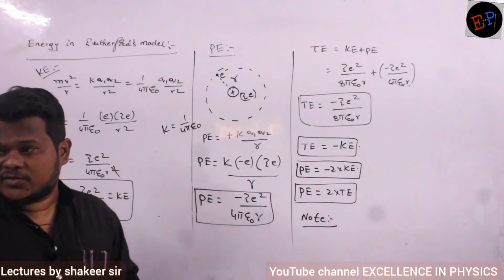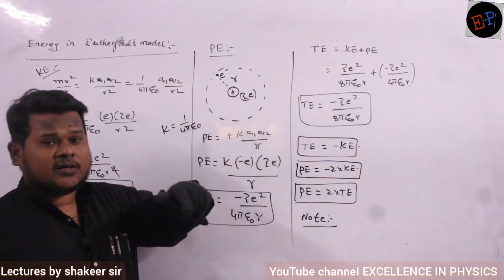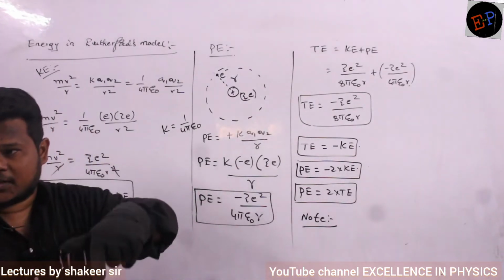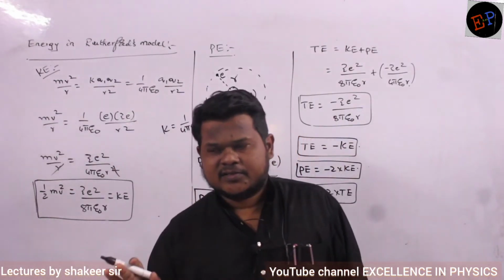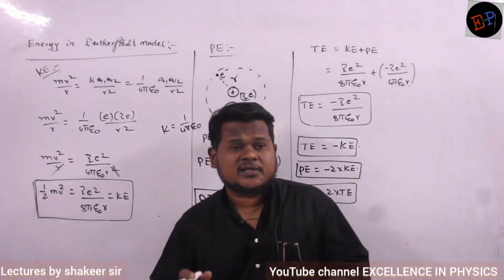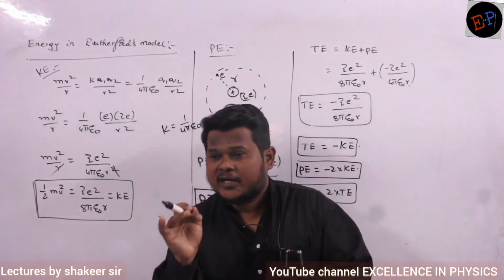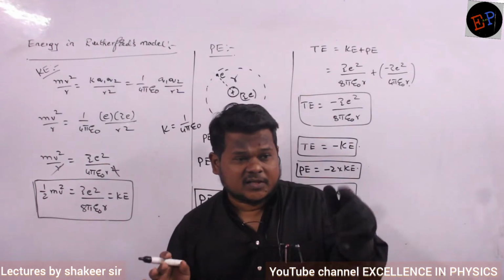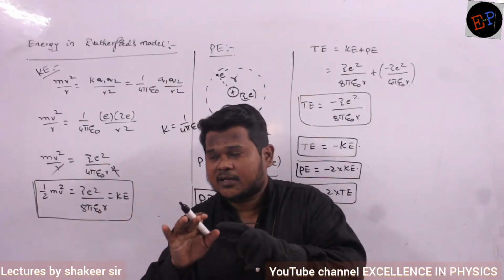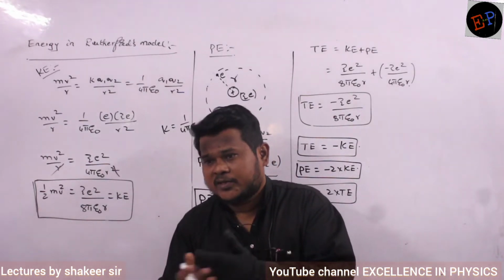Until you give positive energy, the electron cannot go out of this orbit. Are you able to understand? Negative sign of any energy represents that it is under the force of attraction. Negative symbol, attraction. Understood, no? It means that particular electron is present under the influence of that nucleus.